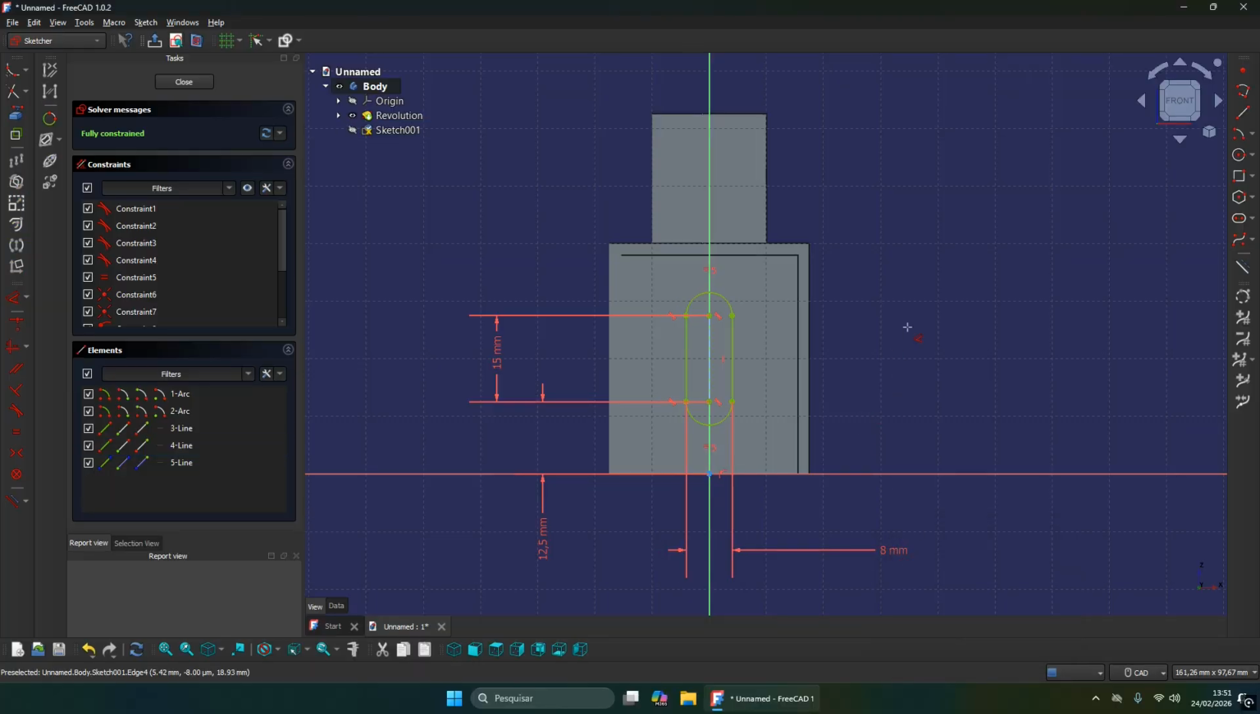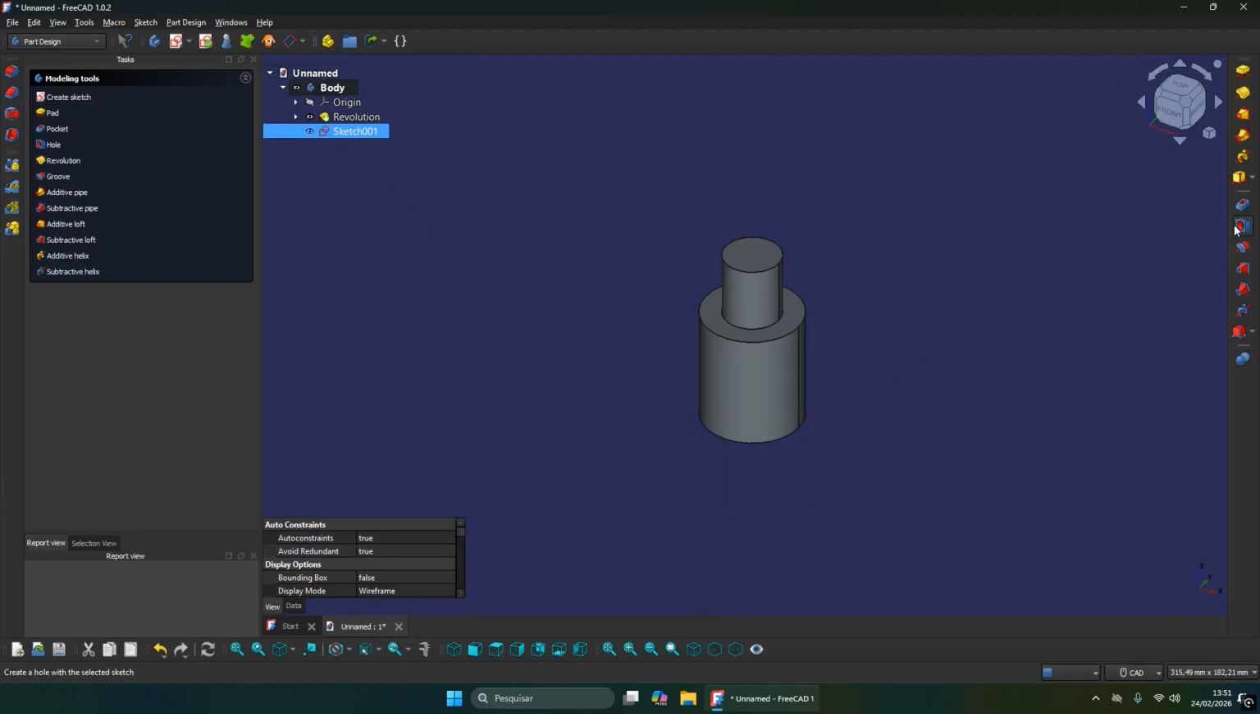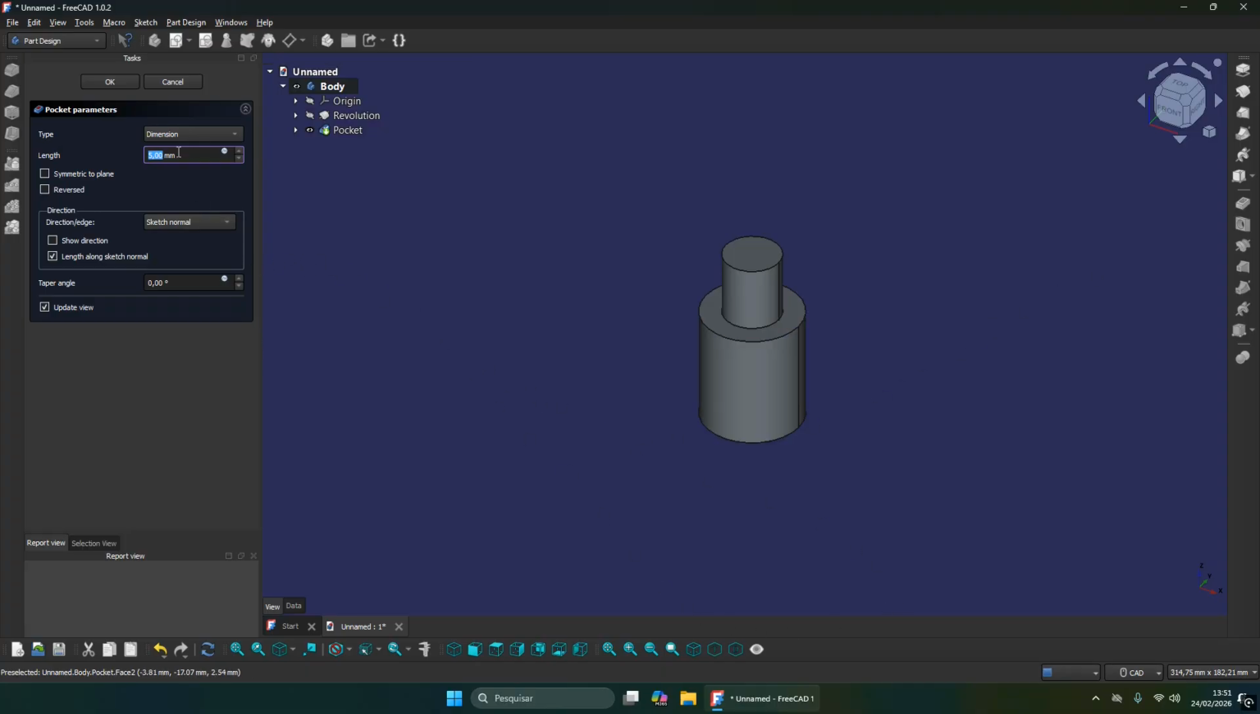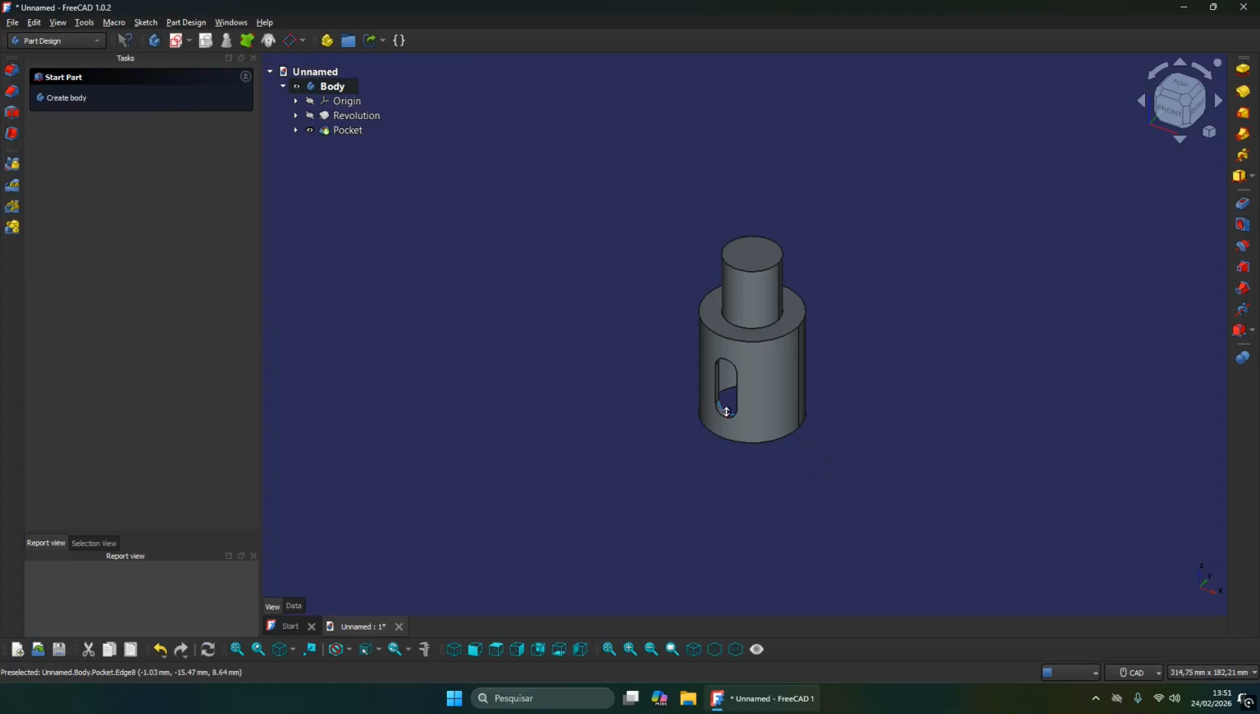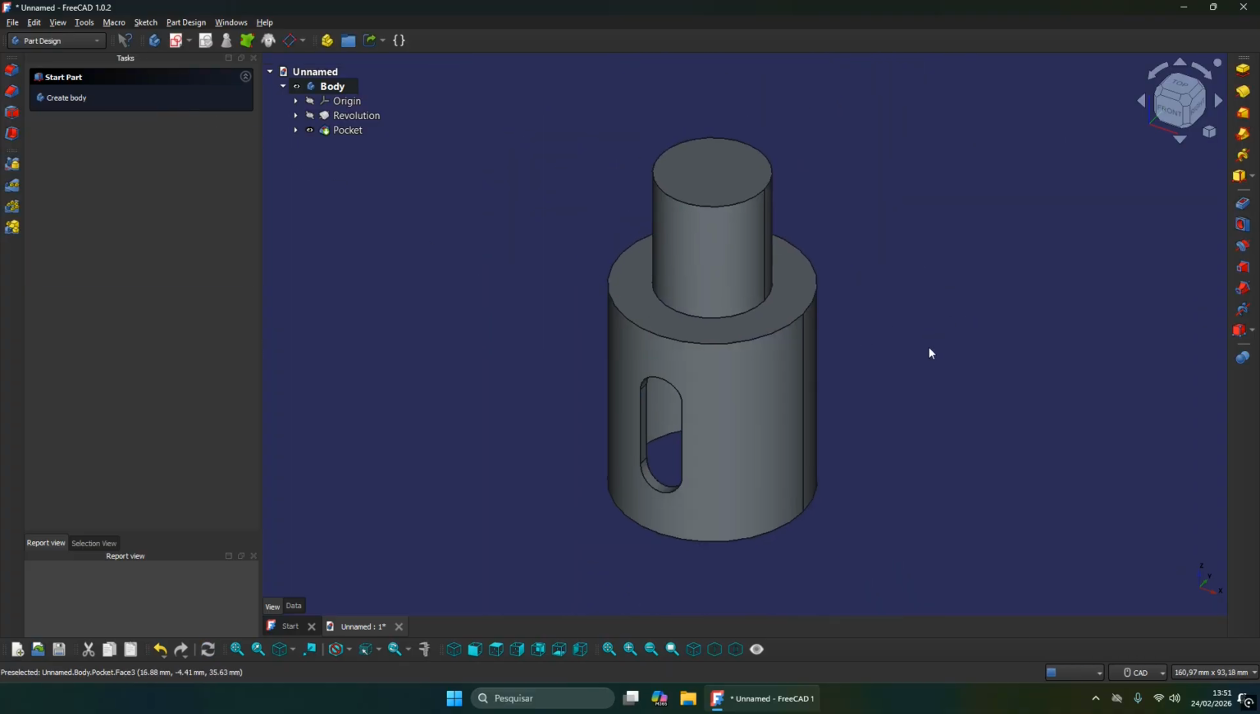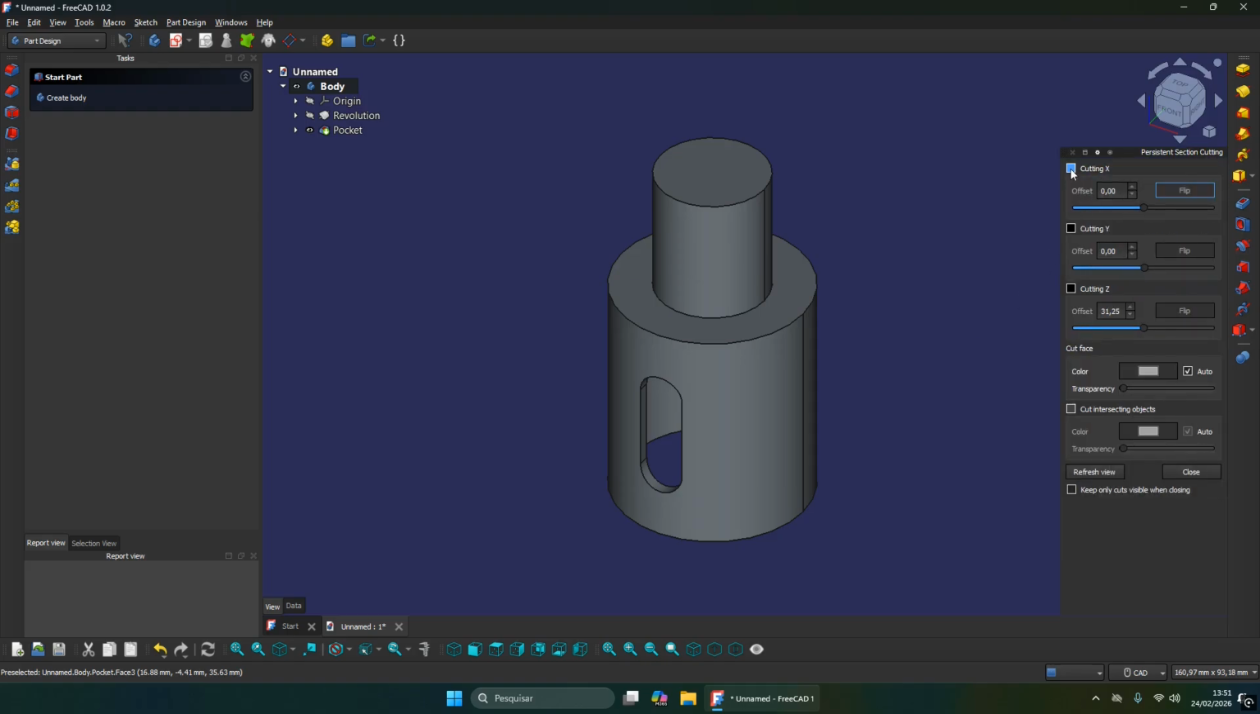Okay, let's continue. Go to the pocket command and you can select here through all, symmetric to plane. Okay, let's take a look right here. Again, hold Ctrl and tap the right arrow on your keyboard.